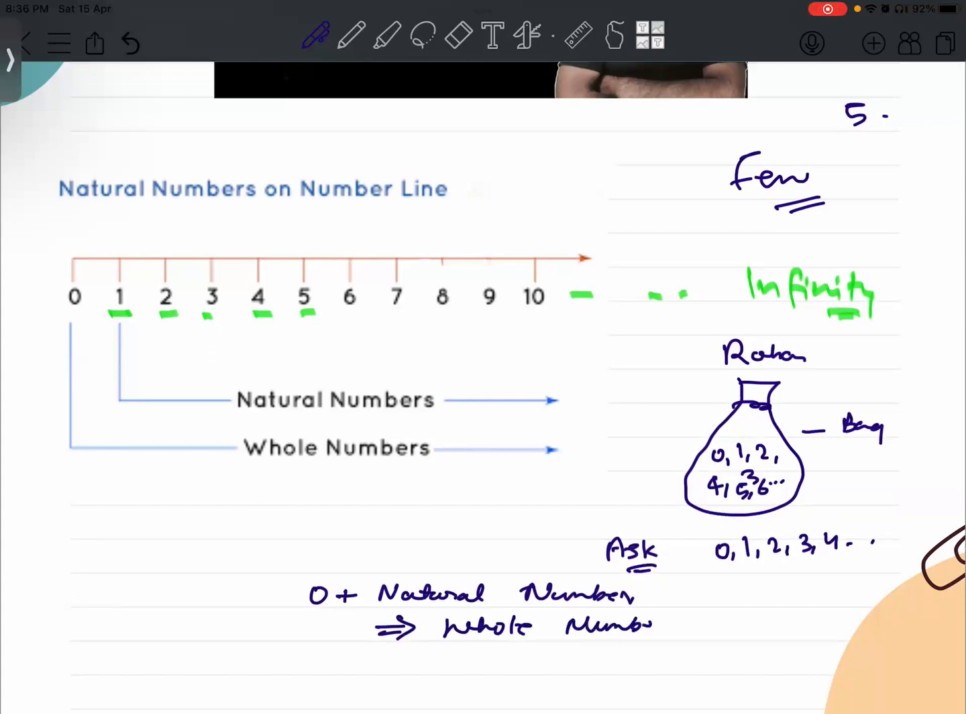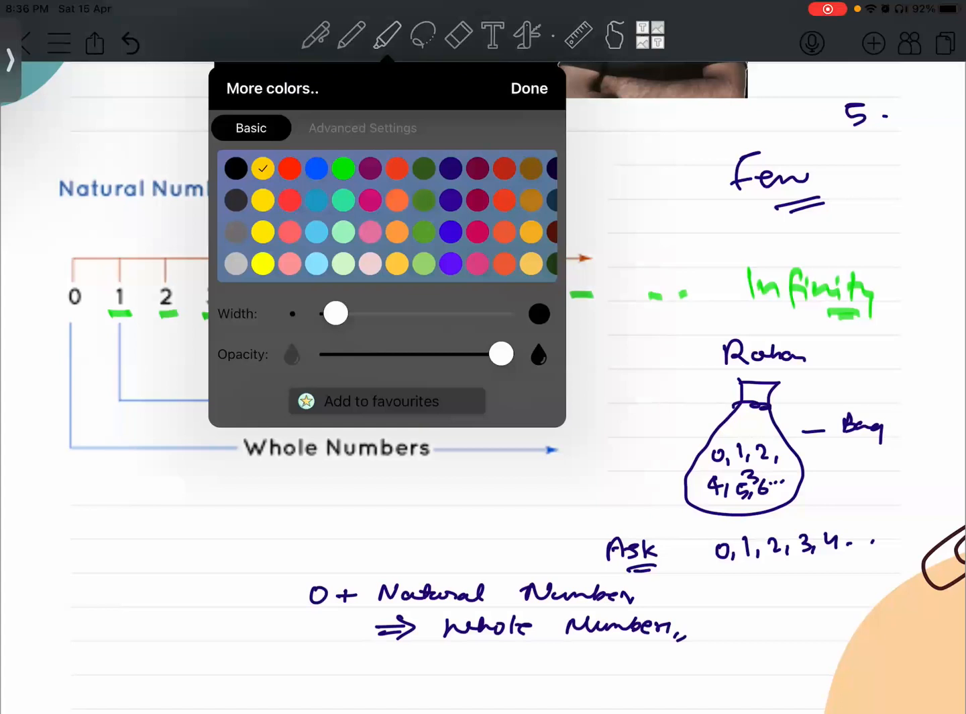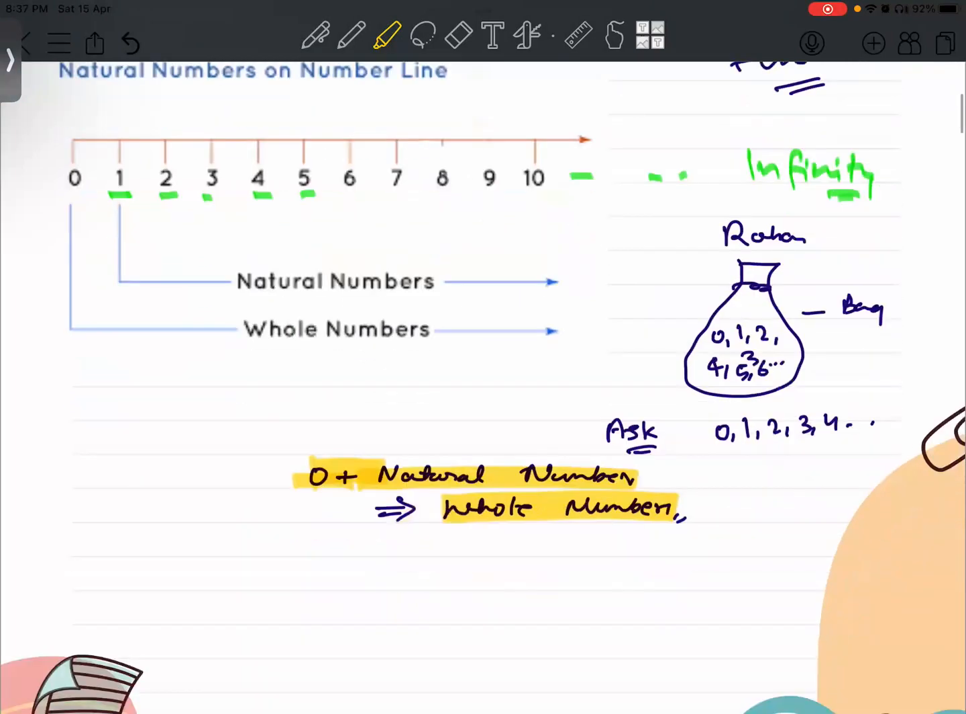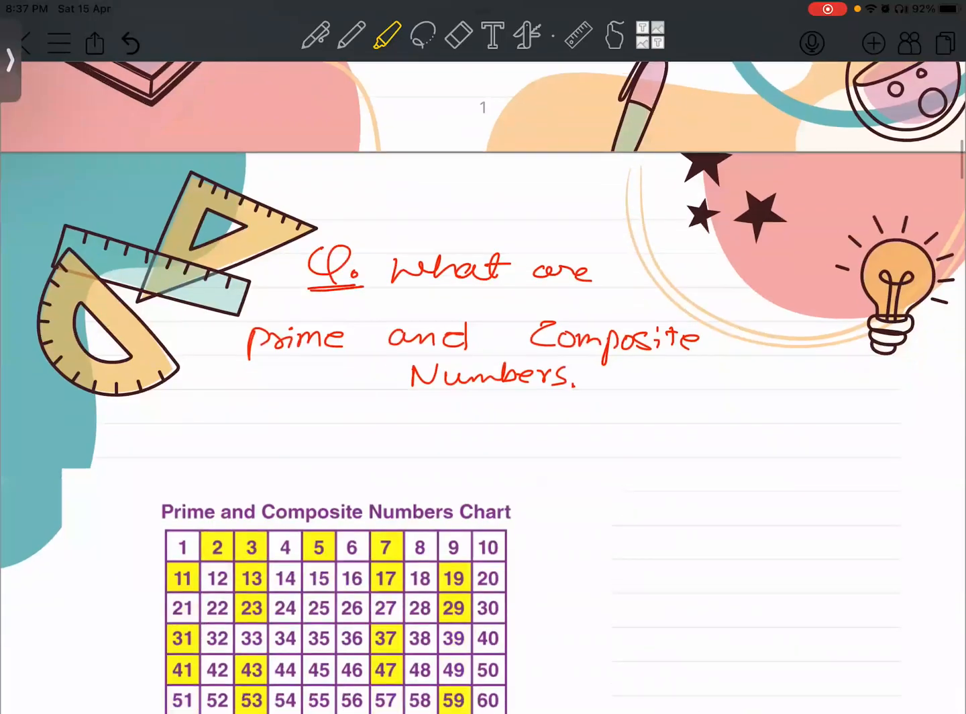If we add the zero with natural numbers, we get whole numbers. Exactly, very good. That is the thing I'm talking about. So if you simply add zero together with natural numbers, you get the collection of whole numbers. Okay, so far no confusion? Okay, very good.